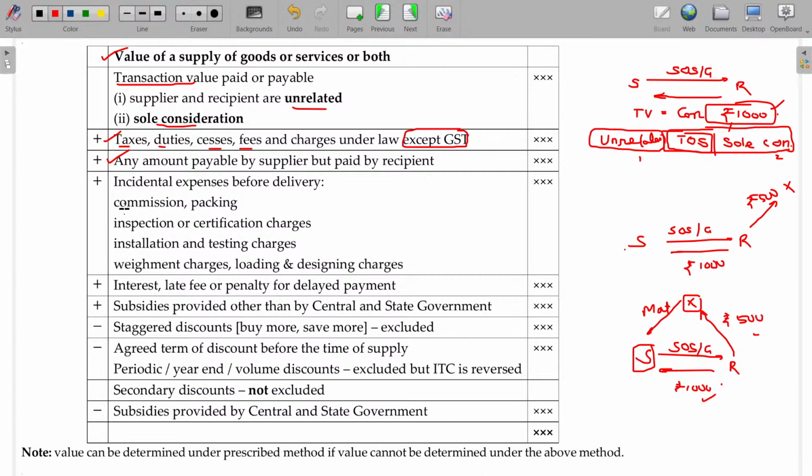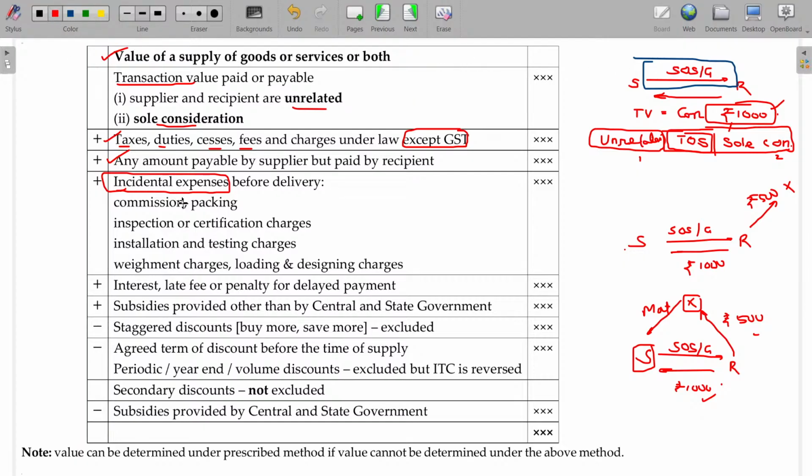Apart from that, any incidental expenses before delivery. What does it mean? From this place to this place, while transferring, you need to incur some other costs like transport and any other testing costs and payment costs and insurance costs, packing and secondary packing, any wages payable for handling this while transporting from here to there. All these things should also be included.